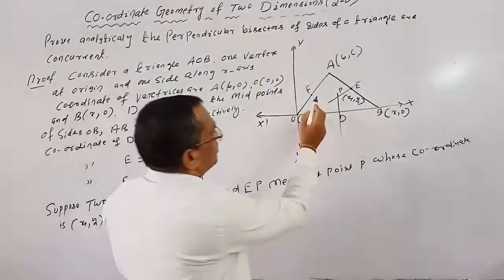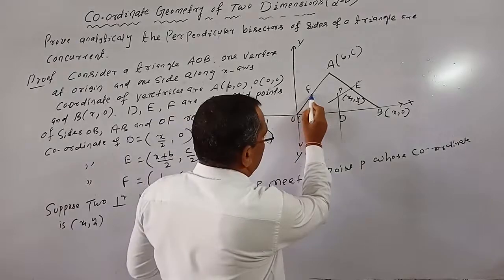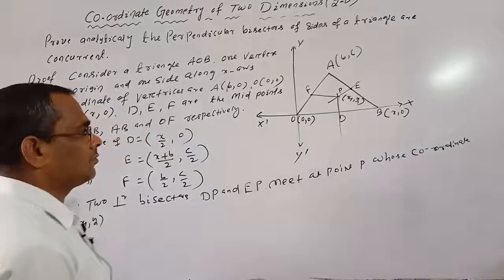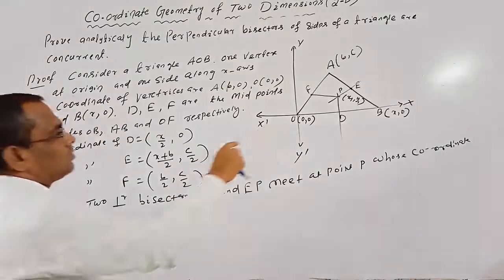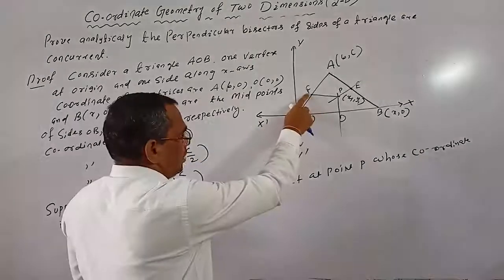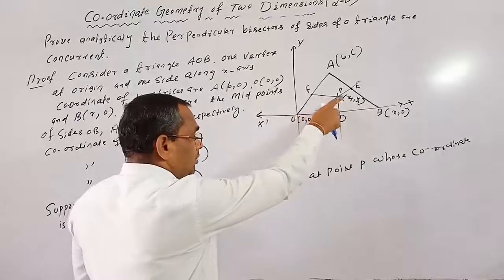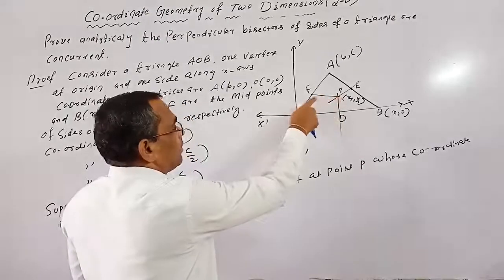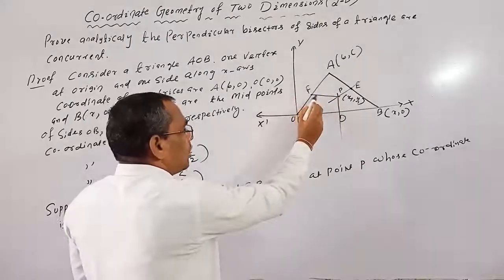Now we join this point F to P. If FP passes through the point P, then it means PF is perpendicular to OA.